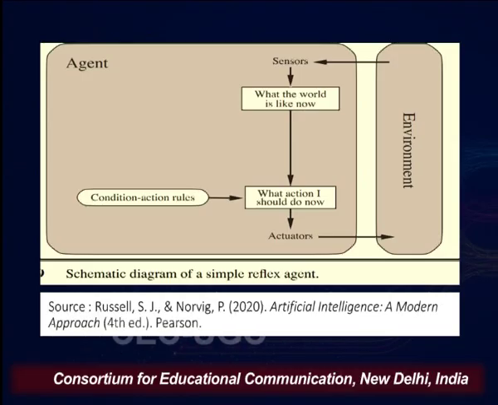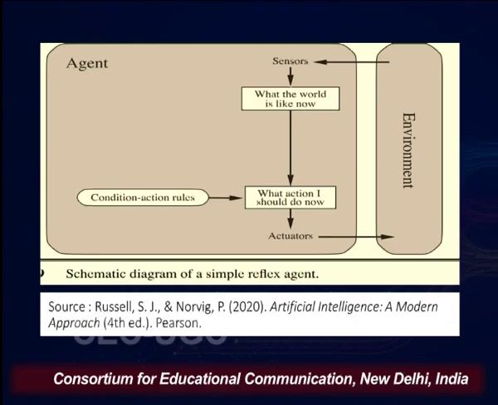So, sensor is something through which environment can be perceived. You can notice the direction of the arrow, and actuators are there in order to act upon the environment. So, for actuators the direction of the arrow is from agent to the environment, while in sensor it was from environment to the agent. Now, simple reflex agent is going to look into what the world is like now.